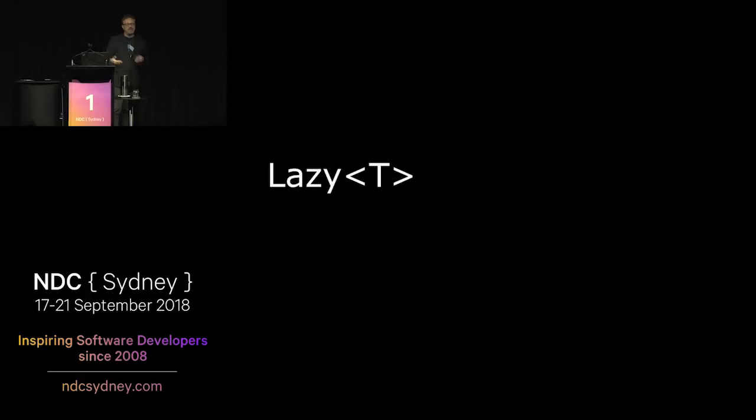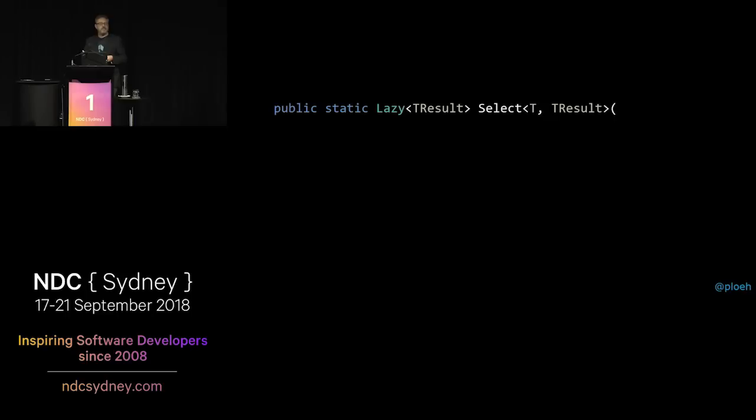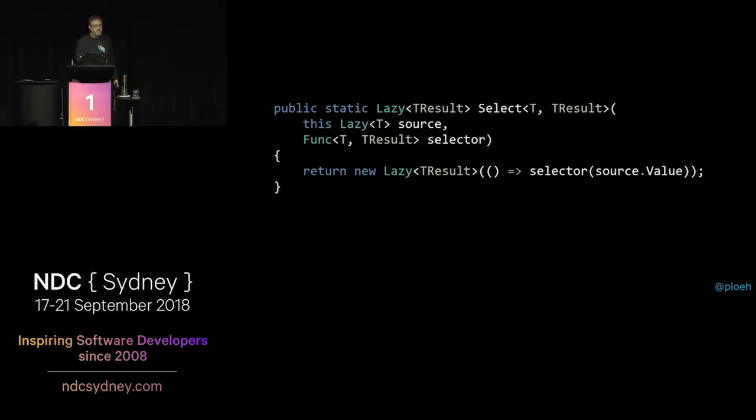It's not in the base class library, but we could define a Select method for it. So we can make it an extension method that takes a Lazy<T> as input and returns a Lazy<TResult> as output. And we need a function from T to TResult in order to do that. And it's just a one-liner to implement it. You just return a new Lazy<TResult>, and you have a deferred lambda expression sitting in there that just calls the selector on source.Value.